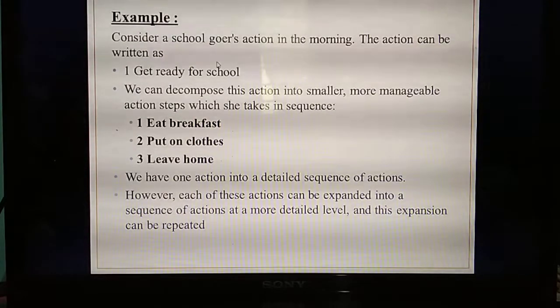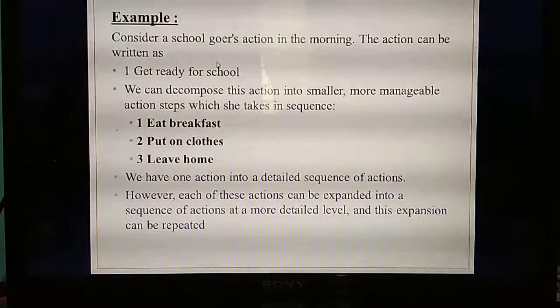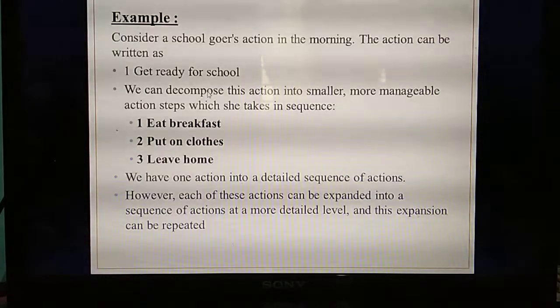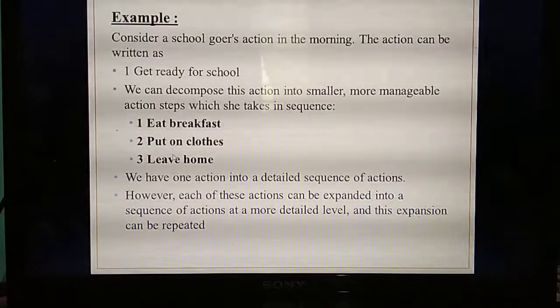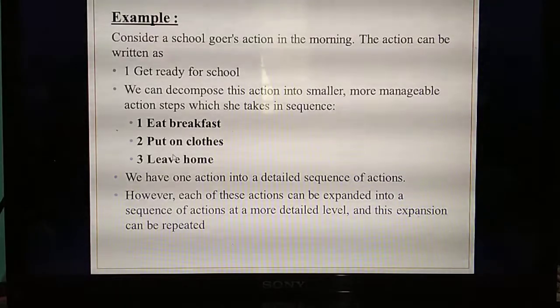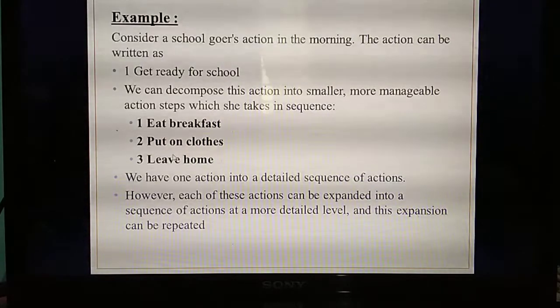What's the problem they have given, or what task are they given to solve? Get ready to go to school in the morning. Listen, how are you going to decompose this task into smaller problems? The main task is to get ready for school. They are splitting this main task into three parts. First, what will you do? Eat breakfast. Then you need to change the dress, that is, put on clothes. Third step, you leave from home. These are the main sub problems.